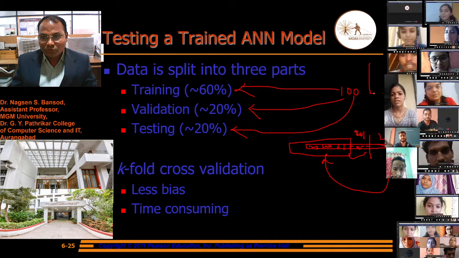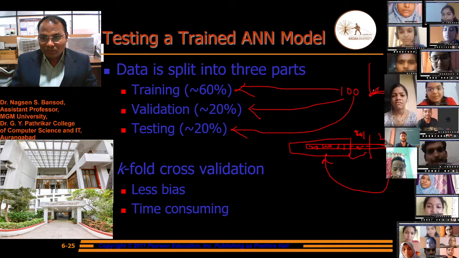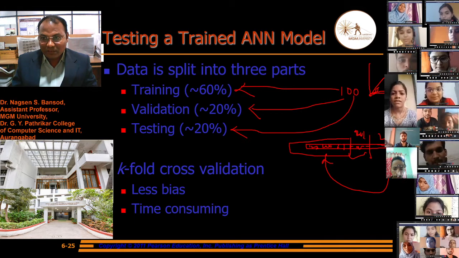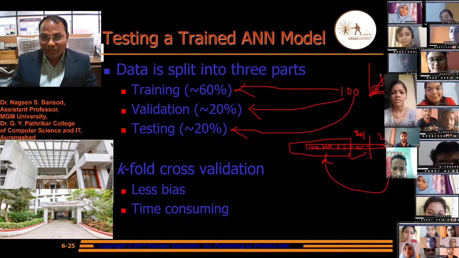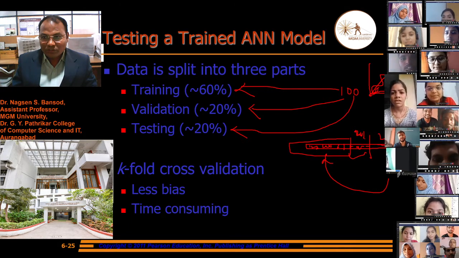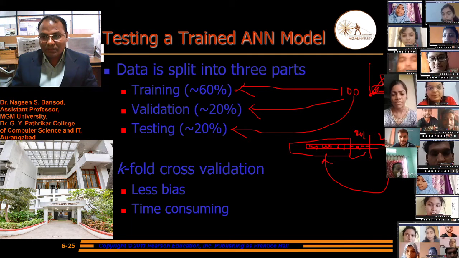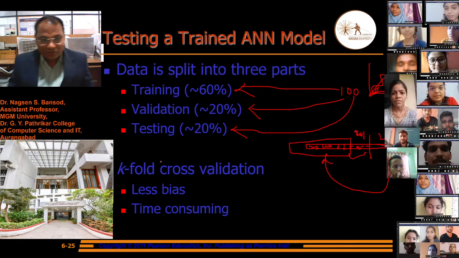Like suppose we have this plot, and from this is the validation 20% data. Does our data lie on this line or not? For this validation is there, and we can minimize the error by improving the training samples.